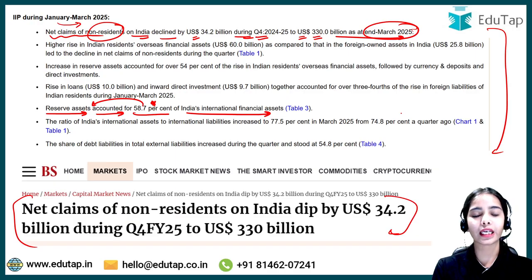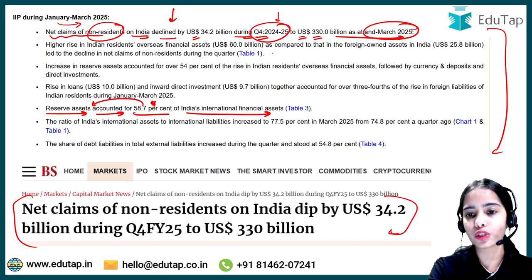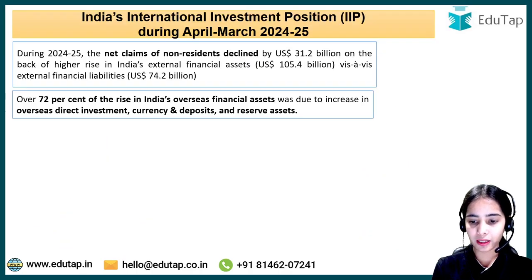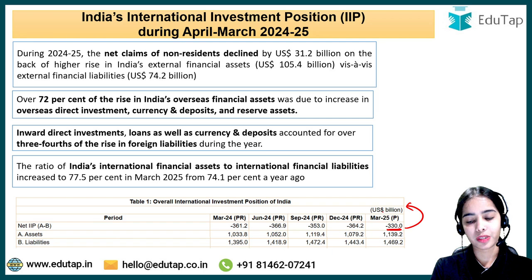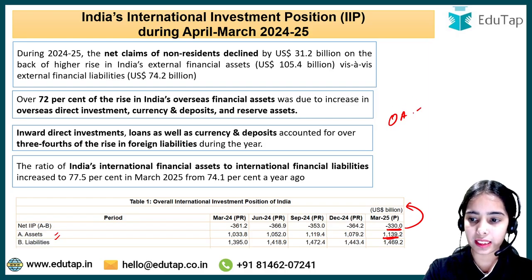So basically the net claims of the non-residents are declining, and they declined in quarter 4 also, due to which at the end of March 2025 we had $330.0 billion of net claims. So here the total overseas assets are less than the total overseas liabilities.